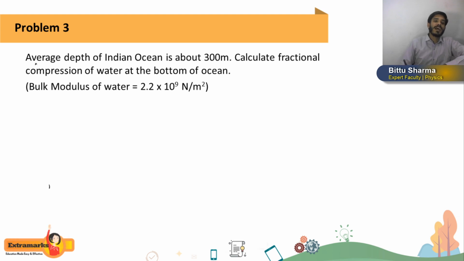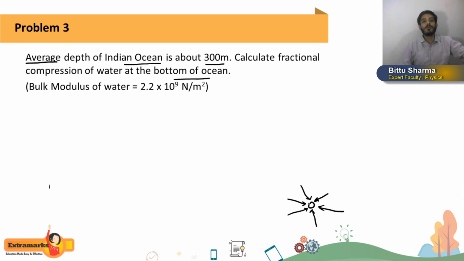The next question I have for you is: the average depth of the Indian Ocean is 300 meter. Calculate the fractional compression of water at the bottom of the ocean. Suppose at the bottom of the ocean we have a water molecule on which other water molecules are applying compressive force. Getting or not? Because the pressure inside the ocean will be huge. At the bottom depth of the ocean, pressure will be more, due to which the volume of water will decrease, and you have to calculate the fractional compression of water.